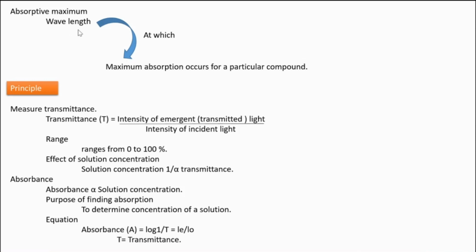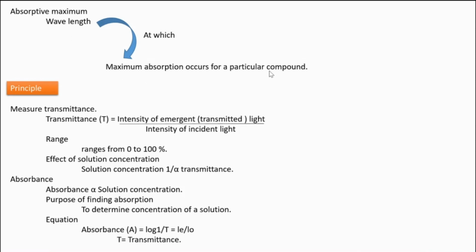For each compound, there is a maximum level of absorption at a particular wavelength, and that value is called the absorptive maximum. Understand? It's a wavelength. At that particular wavelength, each compound can absorb the maximum intensity of light.